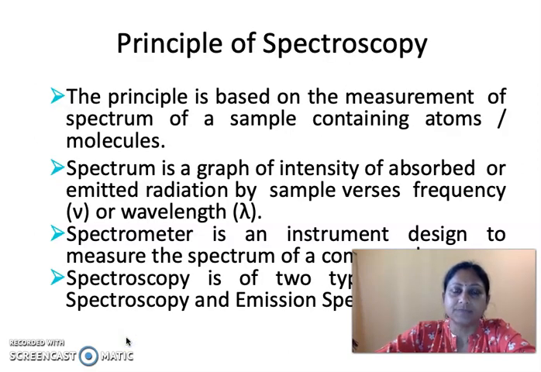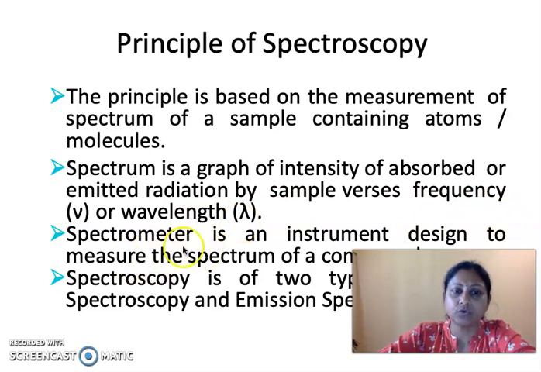Now, what is the principle of spectroscopy? As I said, the principle is based on the measurement of the spectrum of a sample containing atoms or molecules. That means first, upon absorption of the radiation, transitions take place within that atom or molecule, and the transitions are interpreted in the form of a spectrum. Now what is a spectrum? It is a graph of the intensity of the radiation that is absorbed or emitted. That means in the y-axis we take the intensity of the radiation absorbed or emitted, and in the x-axis we take the frequency or the wavelength of that particular radiation.